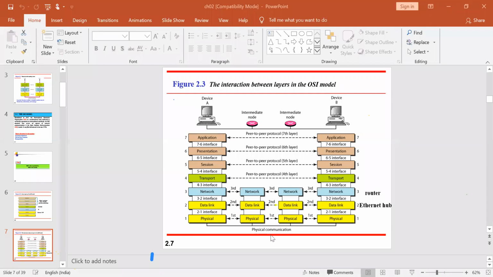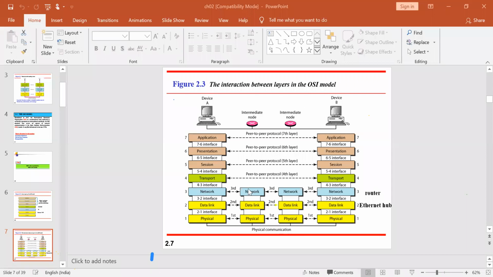From the physical layer, there will be one transmission medium, either an Ethernet cable or an air type of transmission medium. Air means wireless, wired means Ethernet cable, LAN cable. Depending on that, it will check and transmit.